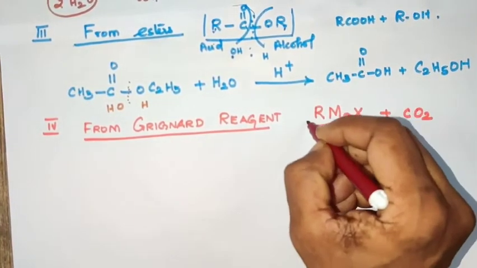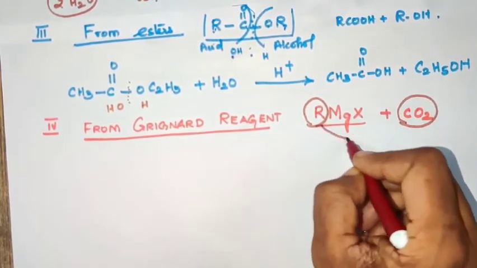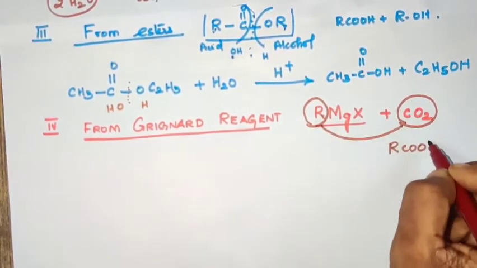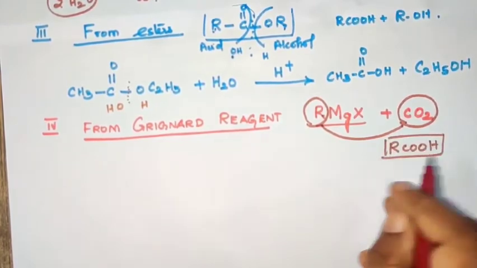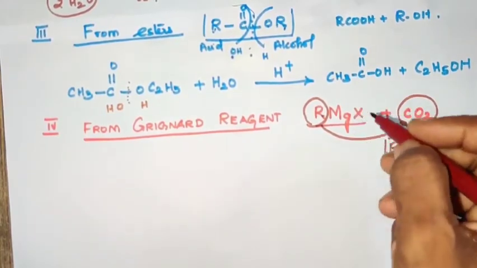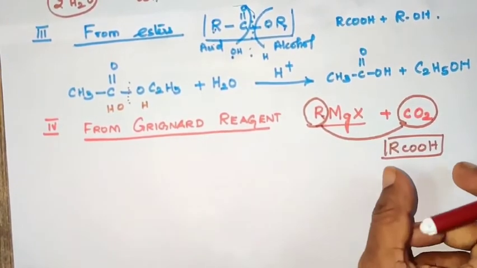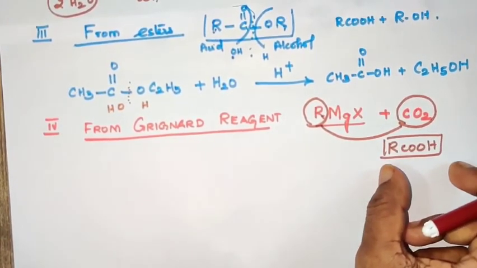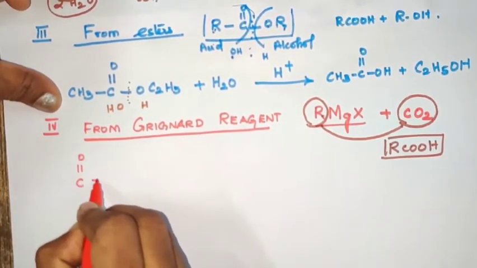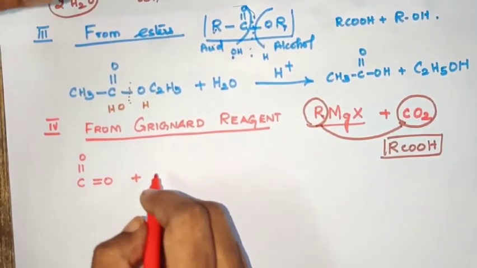Yes, I told you that the nature of R is electronegative, and carbon dioxide gives RCOOH and Mg(X)OH. C double bond O is the structure of carbon dioxide, and RMgX is the Grignard reagent.